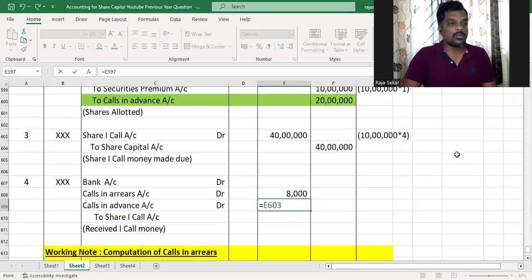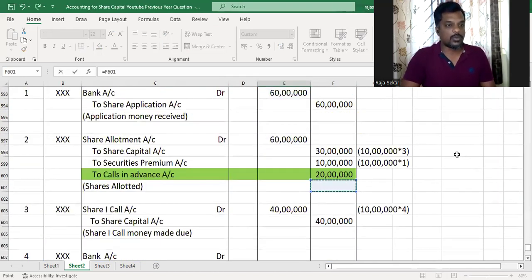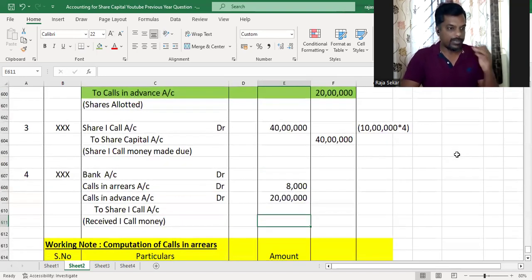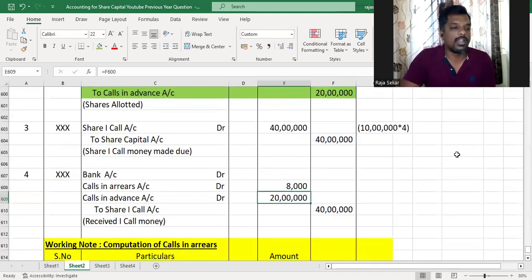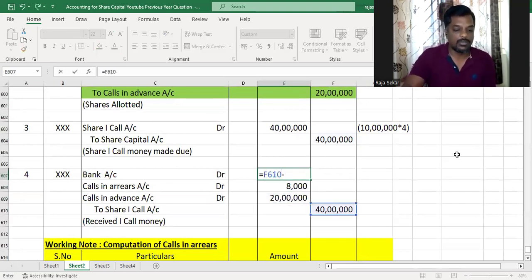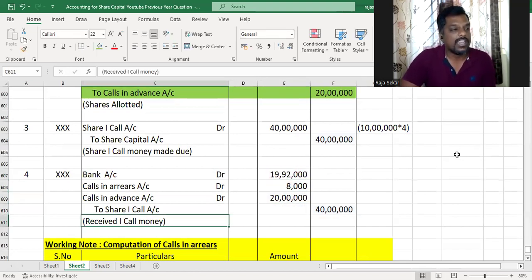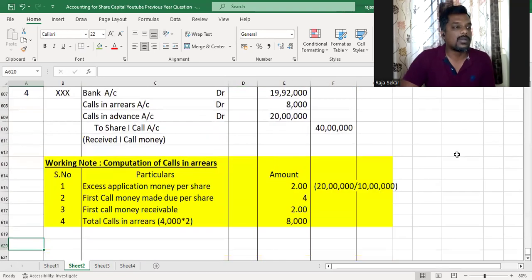And calls in advance is how much, my dear children? It's 20 lakh rupees. Share first call will be credited with the full amount due, 40 lakh, minus 20 lakh calls in advance, minus 8,000 which was not received. So 40 lakh minus 8,000 minus 20 lakh is 19 lakh 92,000. That is the amount received by the company.